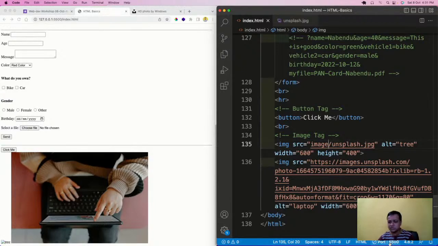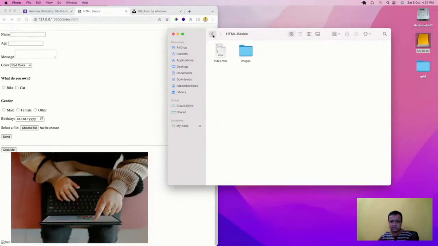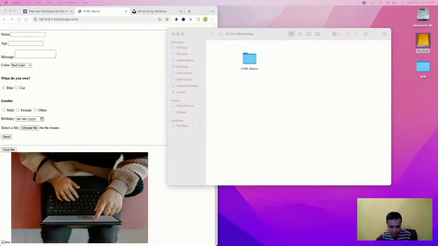So with this I come to an end of HTML, and now Mosam will come and take the CSS. As I told, Mosam is going to take the CSS, so I am passing it to Mosam. Thank you. And after that, Hari will take the JavaScript. Okay, so thank you, and over to Mosam.